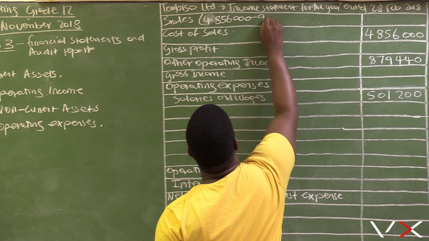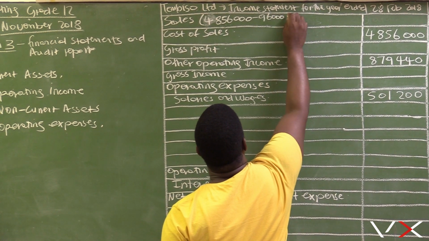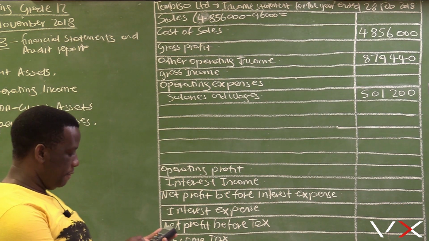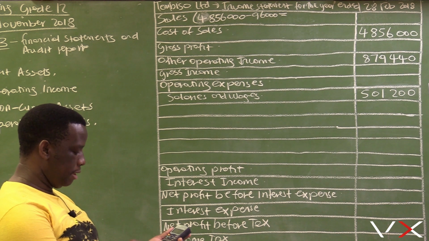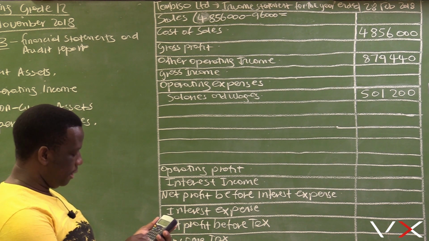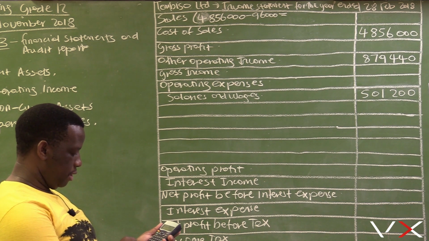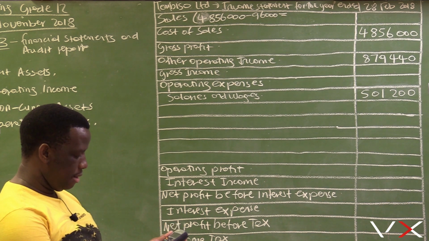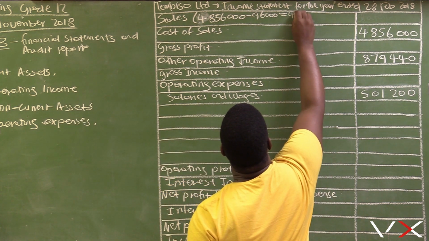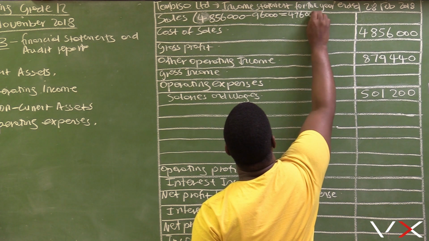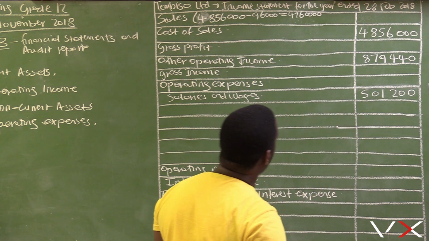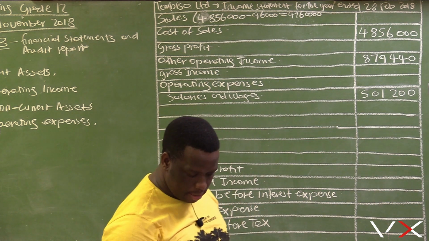That's minus 96,000. The cost of sales, 4,856,000, minus these goods of 96,000, equals 4,760,000.